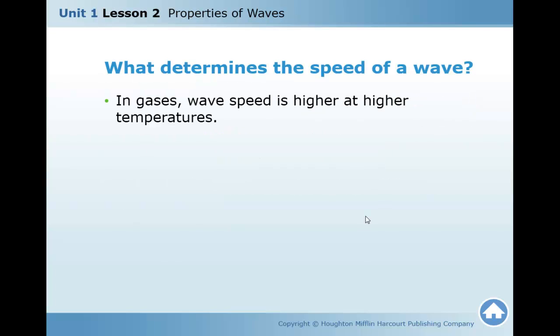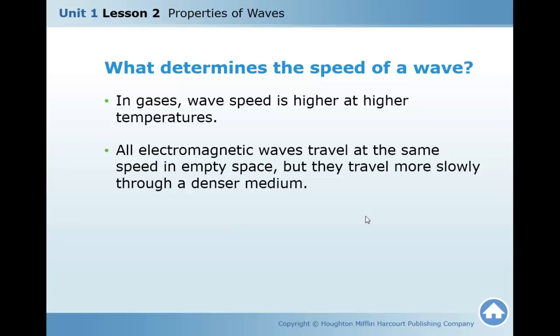In gases, wave speed is higher at high temperature. All electromagnetic waves travel at the same speed in empty space, but they travel more slowly through a denser medium. So when the medium contains more particles, the speed of the wave decreases. So in space, the speed of the wave will be larger than in any other material, even gas, water, or solid.